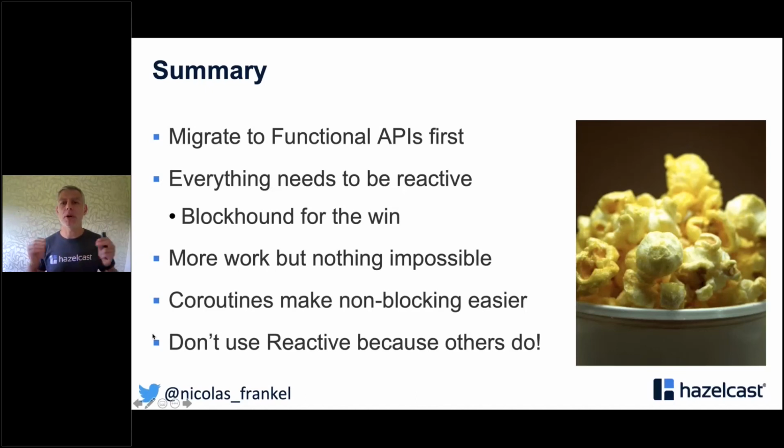Because you want your whole blockchain, your own code chains, to be reactive, I advise you to use Blockhound. Then you will detect as soon as it happens that something is blocking, like I showed you. Reactive is more work. It's not impossible, it's just a lot of work. And if you are using Kotlin, you can use coroutines, which is even better, but we are using Java.